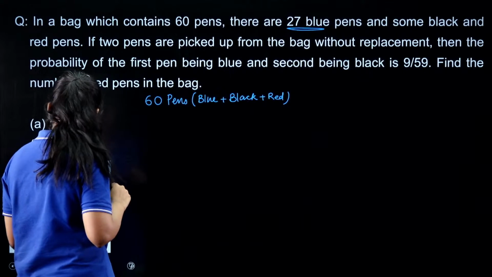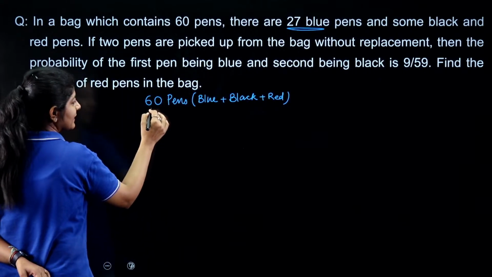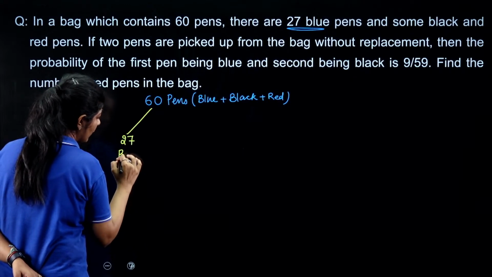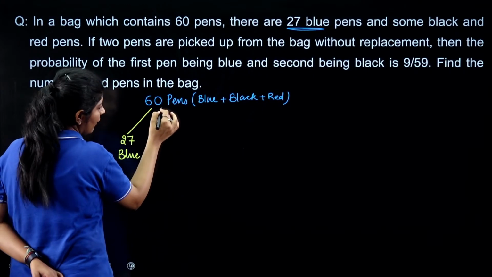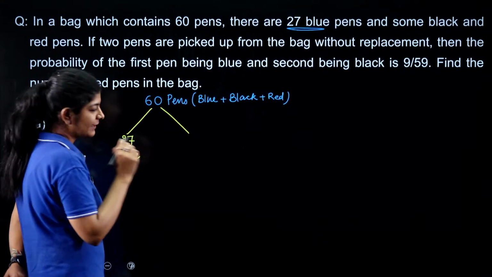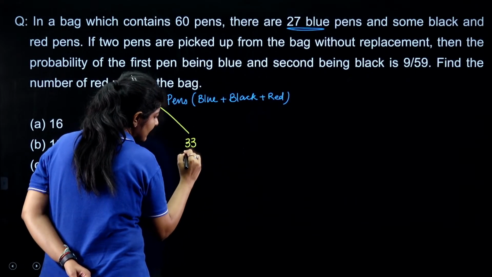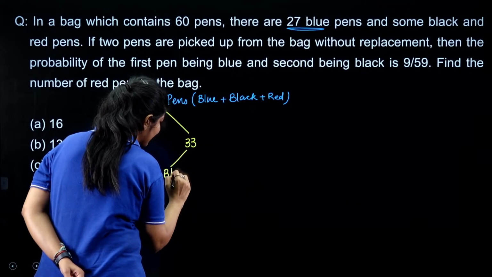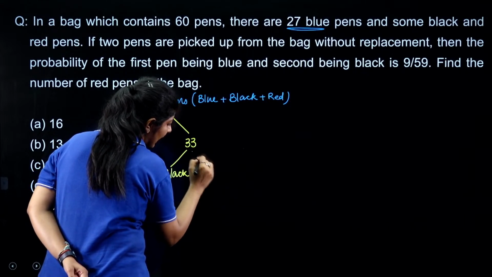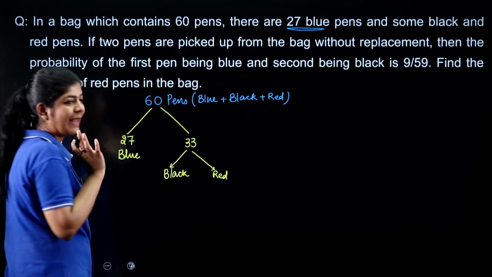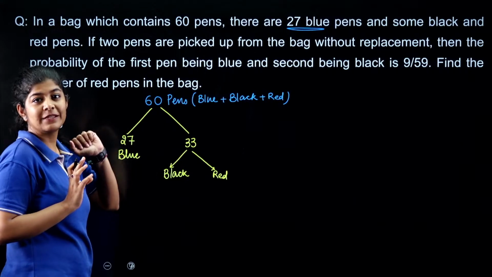Out of the 60, 27 pens are blue. Now you are left with 33 pens, but these 33 pens are a combination of black and red. You cannot specifically say how many black pens and how many red pens you have.